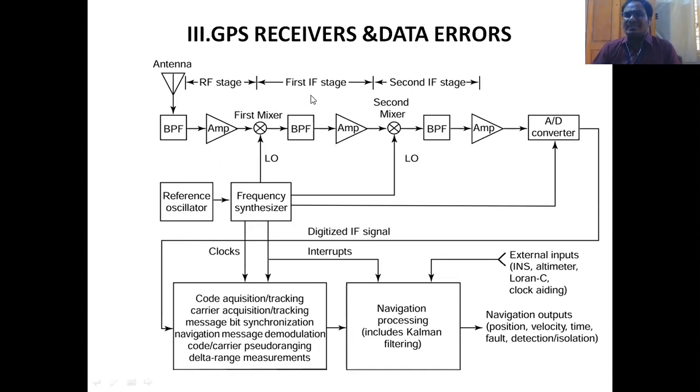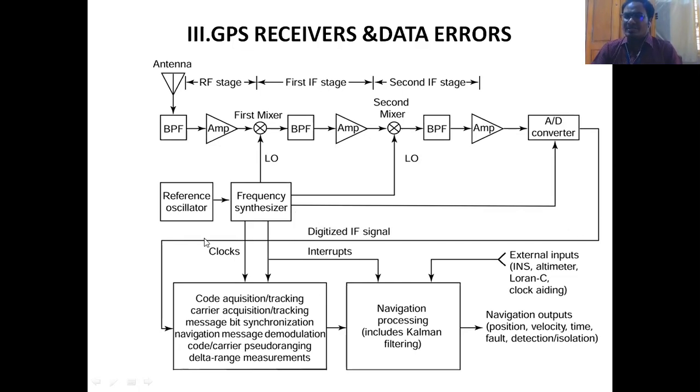The intermediate frequency is nothing but the frequency mixing. For the frequency mixing purposes, it will use the reference oscillator, which will generate a local oscillator frequency through frequency synthesis, and that will be sent as a second signal to the mixer in the IF stage 1 and also IF stage 2. Of course, it is band pass filtered and amplified and given to the A to D converter to convert the analog data into digital data.